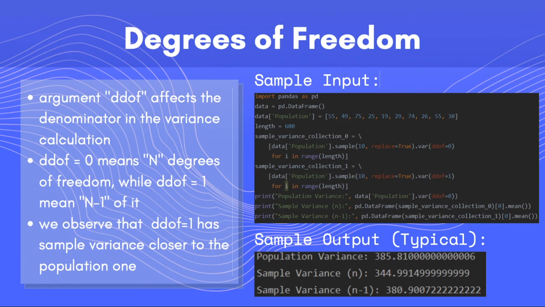For sample variance, there is another explanation why sample variance is divided by n-1, which is the degrees of freedom. Degrees of freedom is the number of values, used in the calculation, that are free to vary. When we use the sample mean to compute the sample variance, we will lose 1 degree of freedom in our calculation. For example, we take the sample size to be 10, the sample mean equal to a certain number is used in computing sample variance. We can choose 9 numbers independently for the sample, the 10th is not free to vary because of the constraint of the sample mean. There is only one choice.